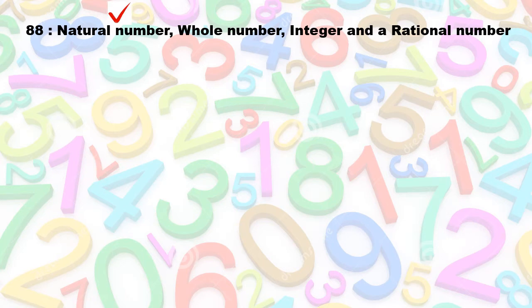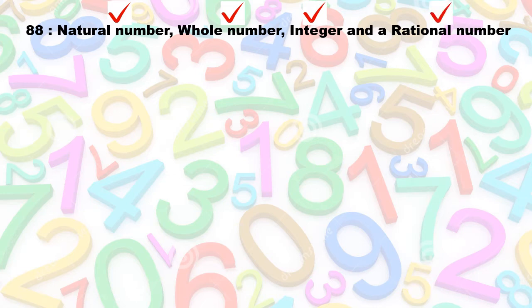But is it a whole number? Now, a whole number is where you add a 0: 0, 1, 2, 3, 4, 5, 6, 7. Yes, it belongs there, because if you continue counting, you will eventually get to 88. So yes, it is a whole number. Is it an integer? If you look at a number line, it's got negative, 0, and positive numbers, and they're all nice numbers. Yes, it is. And then lastly, is it a rational number? Can it be written as a fraction with two integers, both on top and at the bottom? Well, 88 over 1. Yes, it is a rational number.